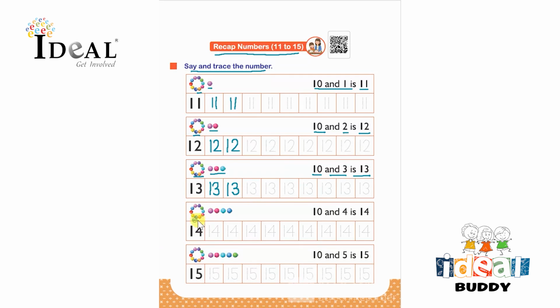After that, one group of 10 and 4 ones. So 10 and 4 is 14. So they have to trace the number 14 over here and then complete this whole row. The last is one group of 10 and 5 ones. So 10 and 5 is 15. So they have to trace the number 15 over here and complete this whole row.